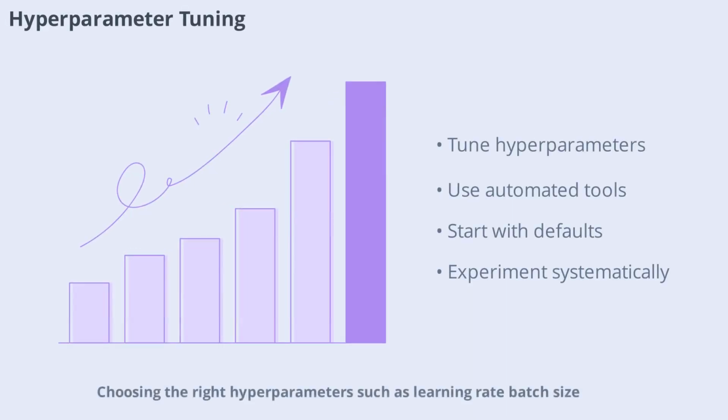Using the right hyperparameters, such as learning rate, batch size, and number of layers, is critical for deep learning success. However, tuning these parameters can be time-consuming and complex. Automated tools like grid search, random search, and Bayesian optimization can help streamline this process. It's also helpful to start with recommended defaults and adjust based on validation performance. Remember, systematic experimentation is key to finding the optimal settings for your model.